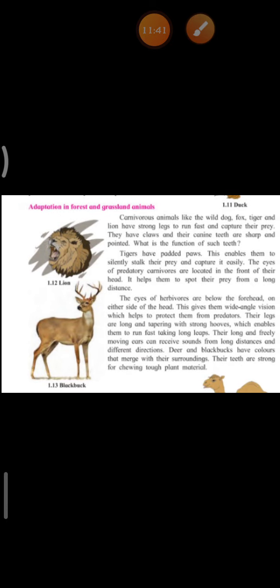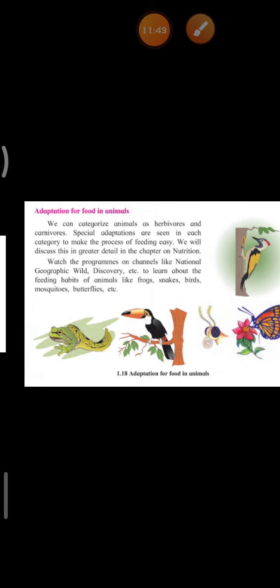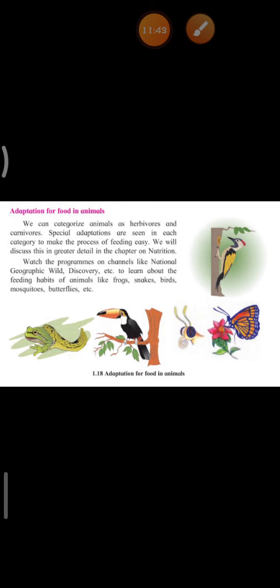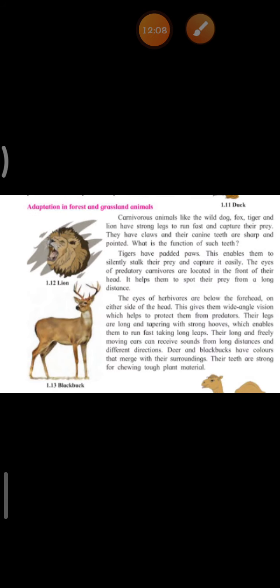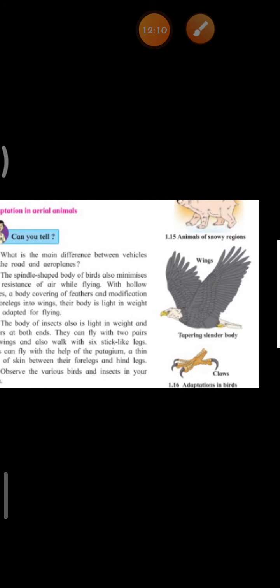Okay, children? Next, see food in animals. As I have already mentioned, we can categorize animals into herbivores, carnivores, and omnivores, right, children? So just observe the special adaptations as I had discussed with you earlier. So I won't go into the detail of this. Okay, children? Then we'll see about